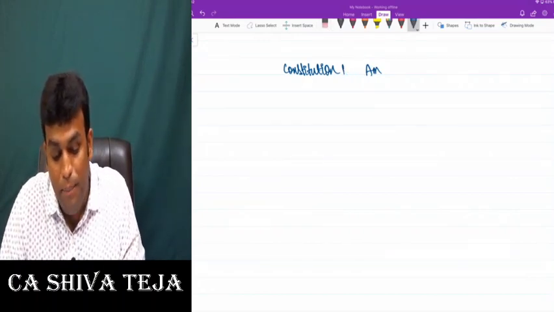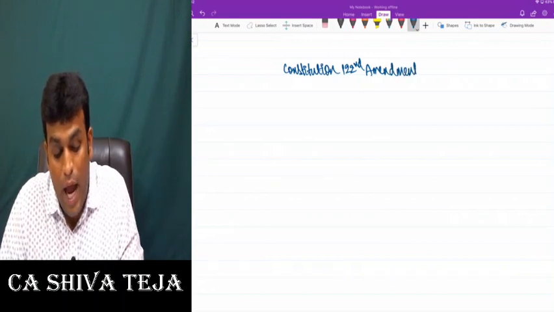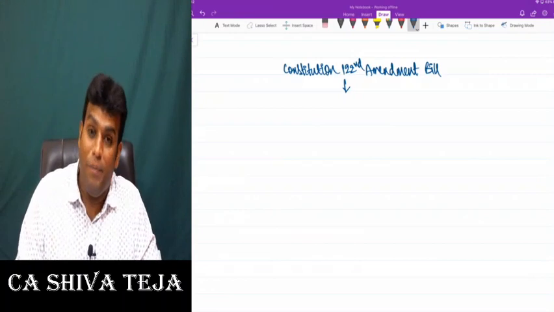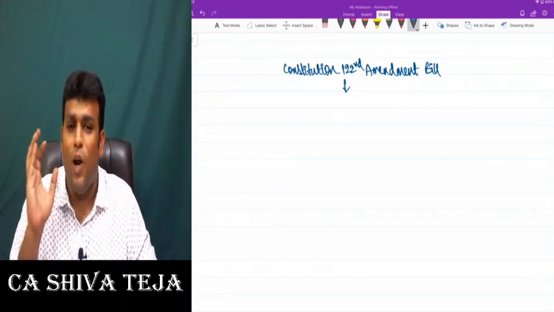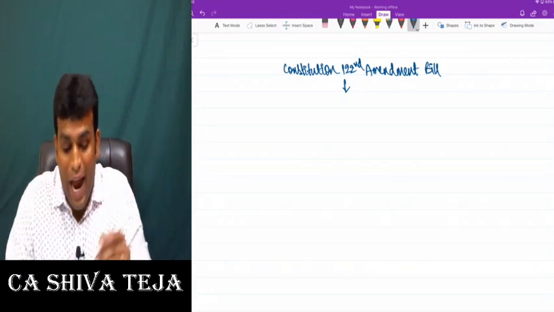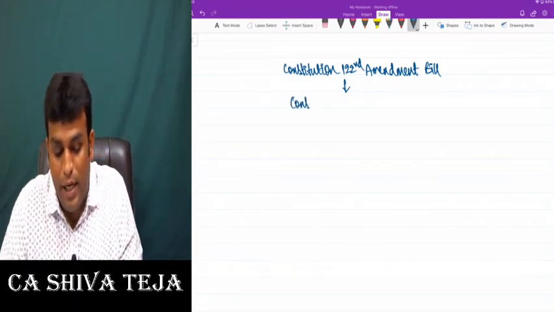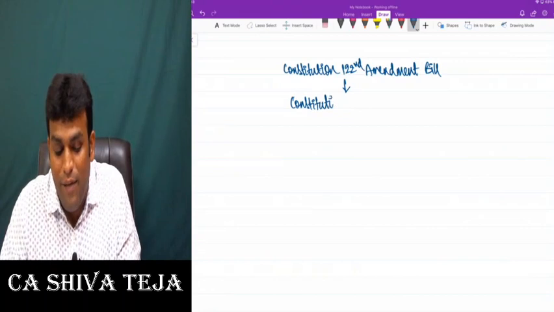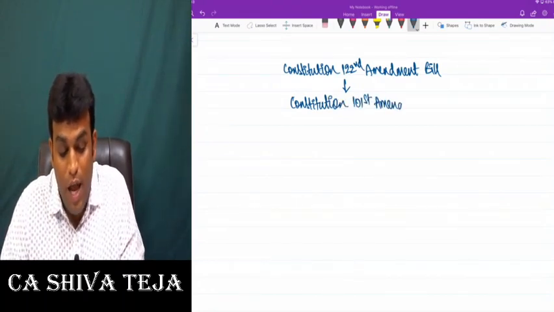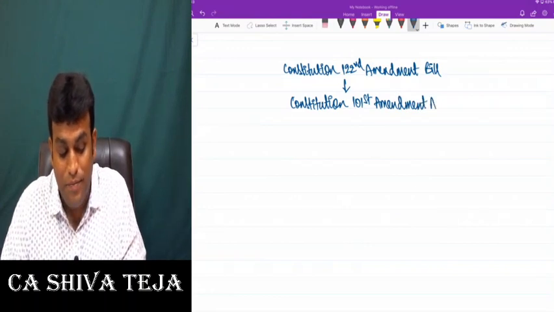So for that purpose, they brought the Constitution 122nd Amendment Bill. I repeat one more time, for the purpose of amendment, they brought one bill called Constitution 122nd Amendment Bill. And this bill subsequently became the Constitution 101st Amendment Act.